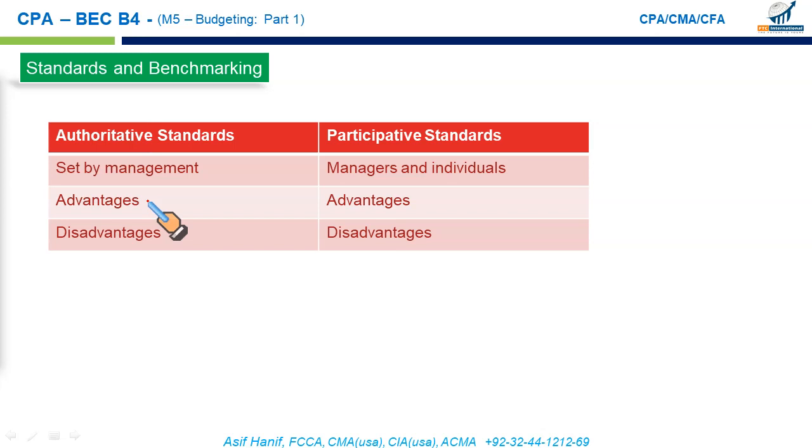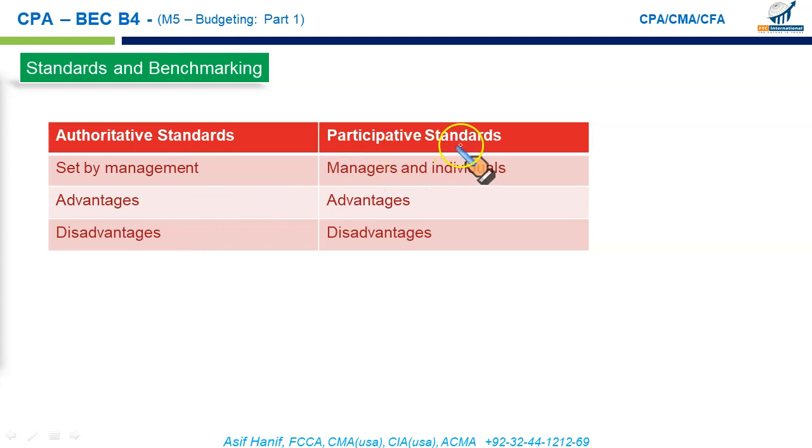The management is able to see the larger picture, so they can set up a budget that is more consistent across different functions and more aligned to the business strategic plan. But the drawback is that workers might not accept these imposed standards. They might show resentment, they might be demotivated, and they may not perform as expected because they were not taken into the loop when the budget was set.